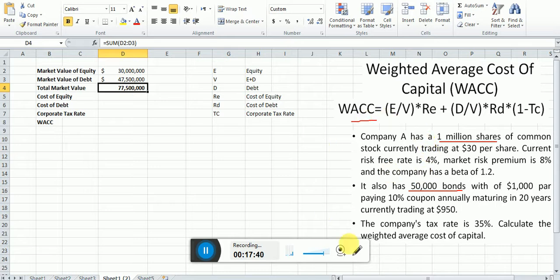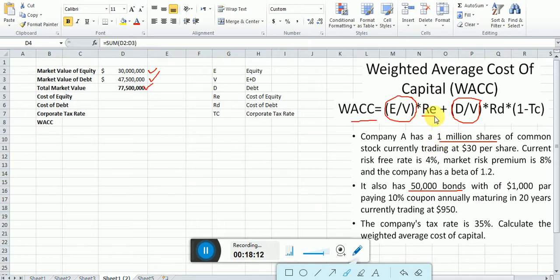So you can say we found this portion, right, because total V is the total, this is V. We found this portion, and this is E over V. E we found it, V we found it, and D we found it. Now what is remaining here? Now we need to compute RE, which is the cost of equity, and RD, and then TC is given.